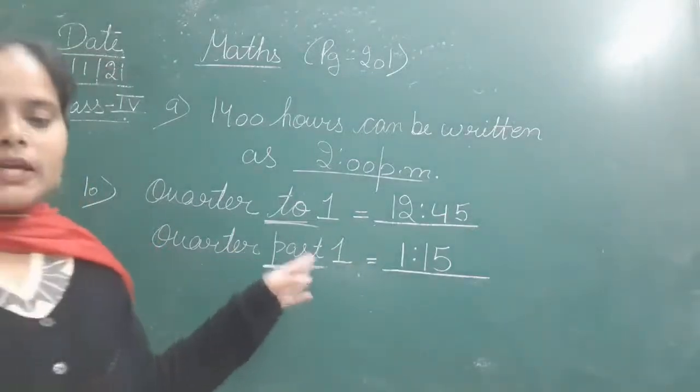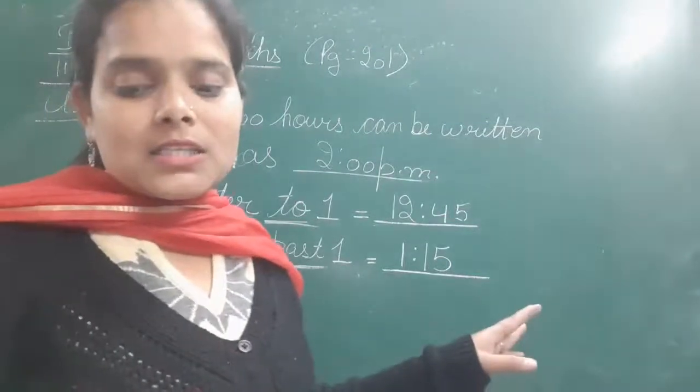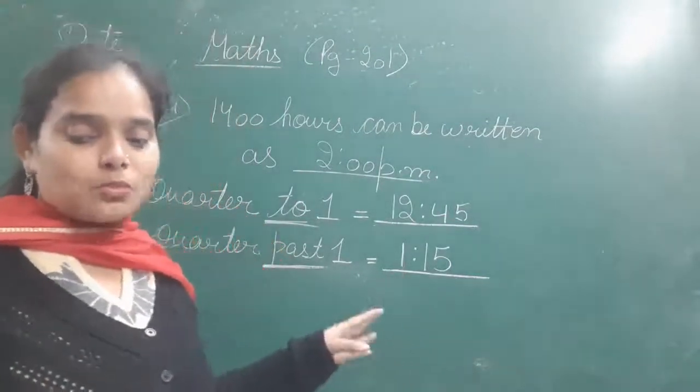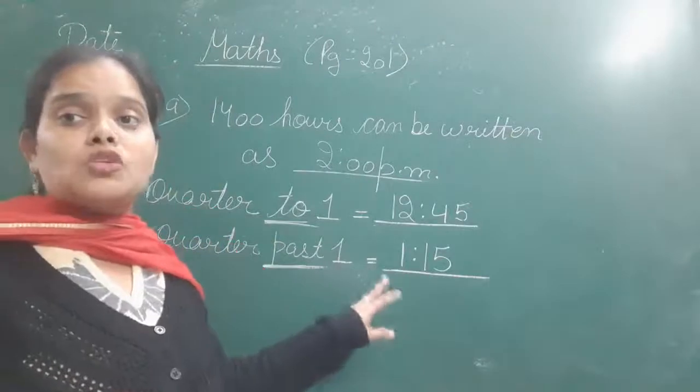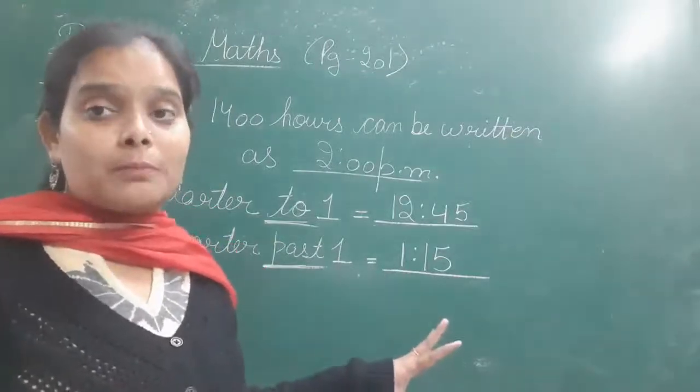Next, here the question is, how many minutes pass between? तो इन दोनों टाइम के बीच में how many minutes have already been passed?